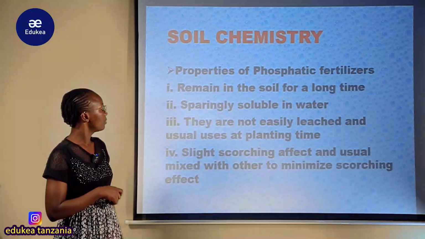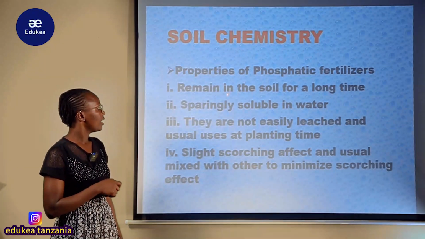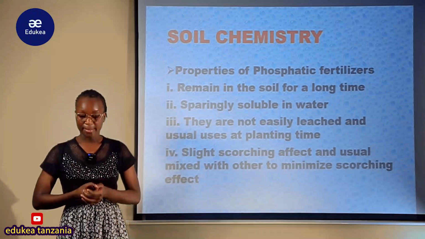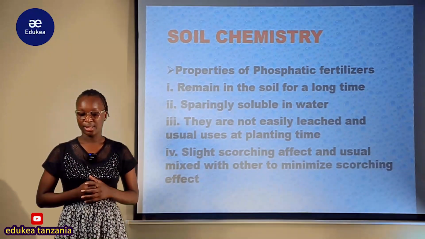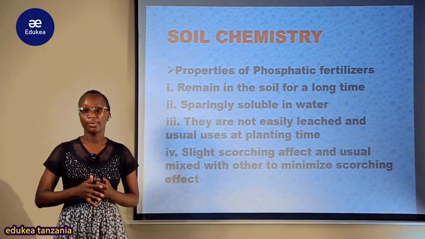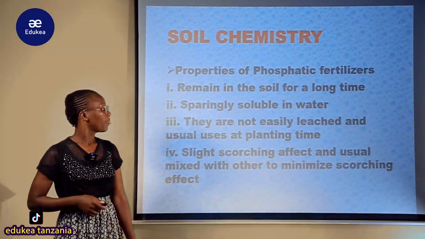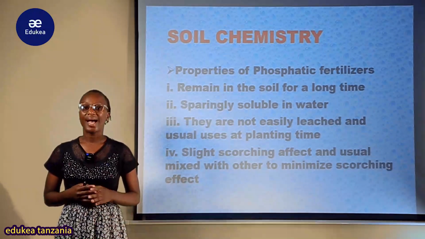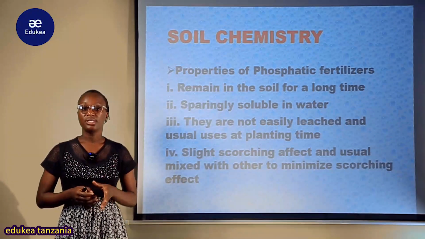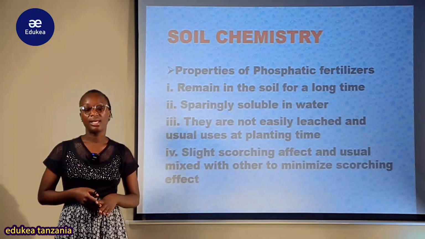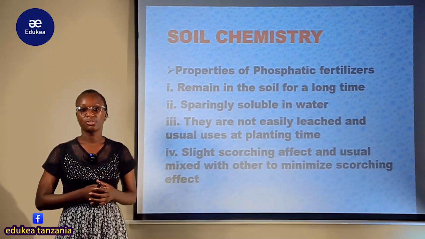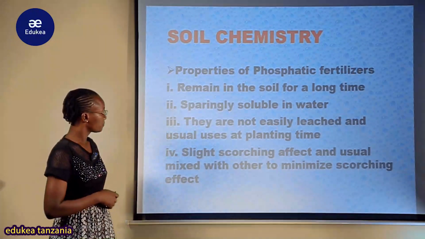Phosphatic fertilizers remain in the soil for a long time. They stay in the soil for a long time. But also they are sparingly soluble in water, meaning they do not dissolve completely in water. Slightly, not completely, but sparingly. They are sparingly soluble in water.